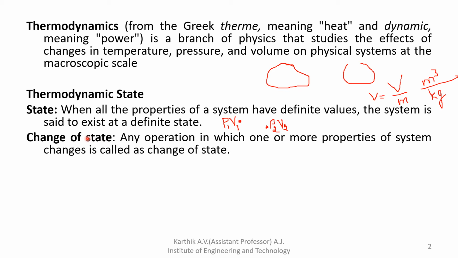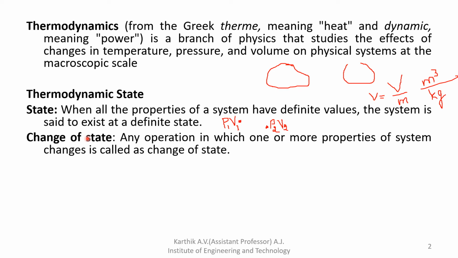The word equilibrium implies a state of balance. Equilibrium is nothing but the state of balance. In an equilibrium state there is no unbalanced potential. So a state of balance, where there is no unbalanced potential in the system, is called equilibrium.